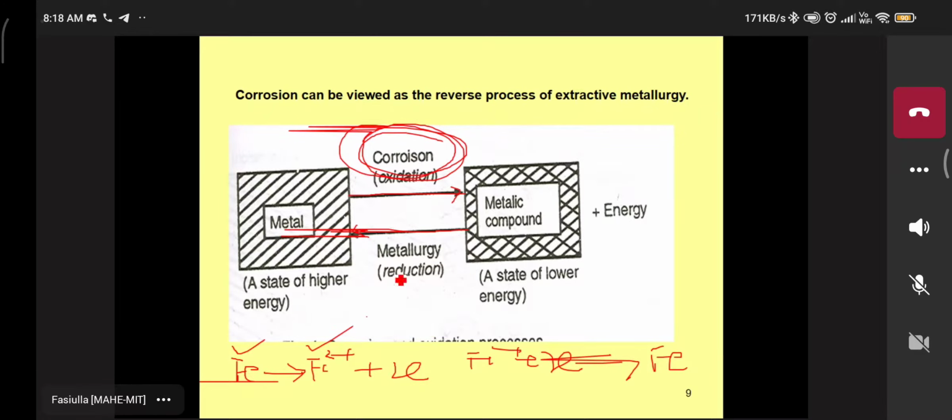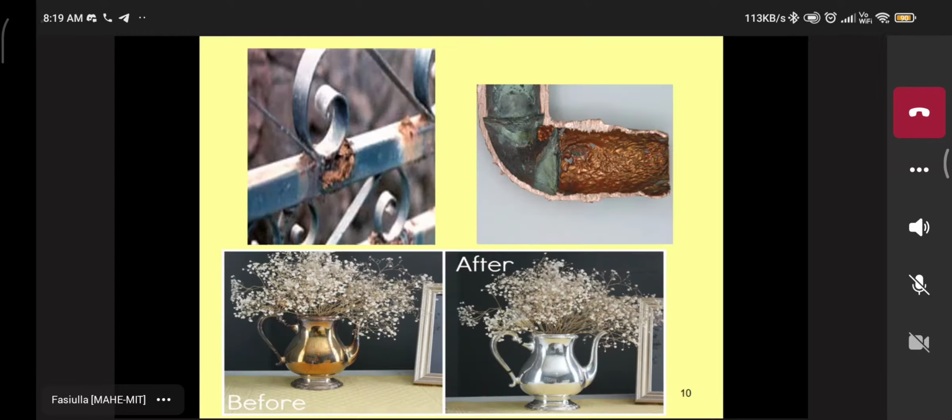That process is known as metallurgy: removal of any content or oxidized layer on the surface of the metal, so the metal ion is converted once again into pure metal. That reaction is a reduction reaction. Understood now? Oxidation is corrosion, reduction is the metallurgical process. The metal is converted into metal ion, and the metal ion is converted into metal. These are vice versa, the extraction metallurgical process.